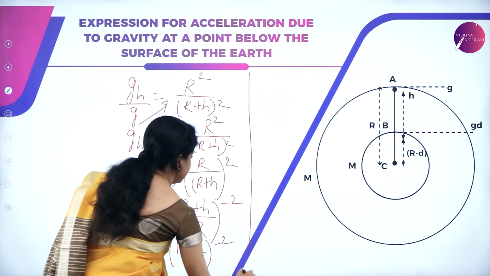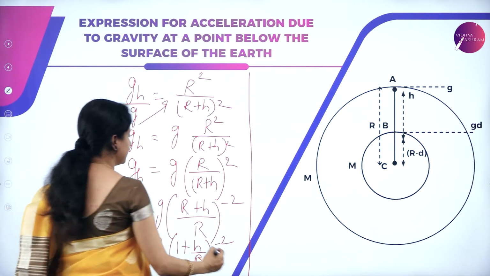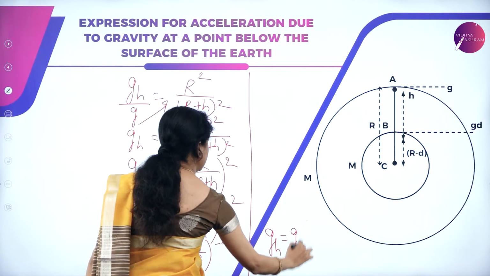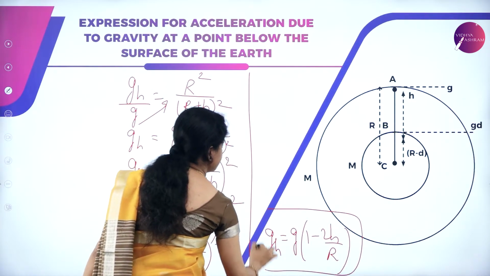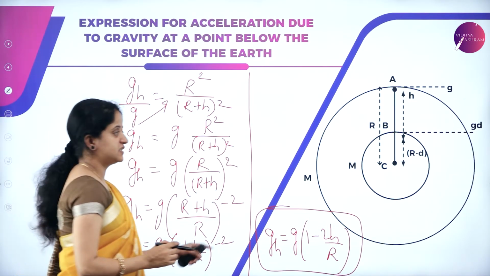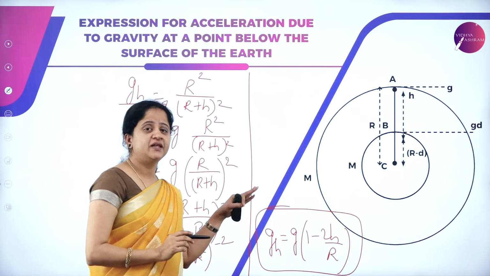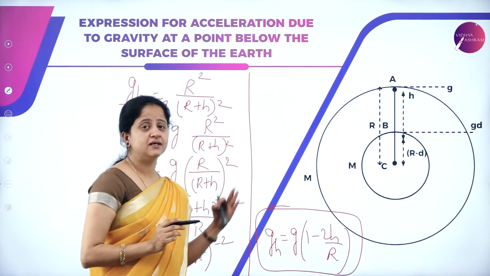So by expanding this with the help of binomial expansion and by neglecting the higher order terms, we will get the expression gh = g(1 − 2h/R), and this is the expression for the acceleration due to gravity at a point which is above the earth's surface at a distance h.